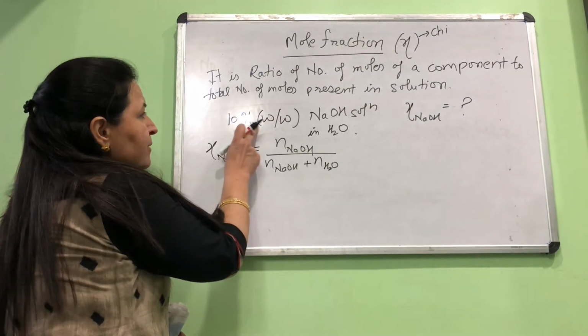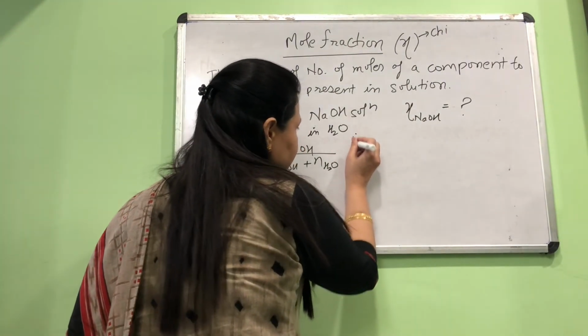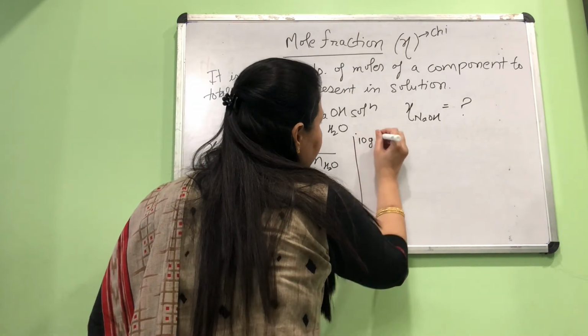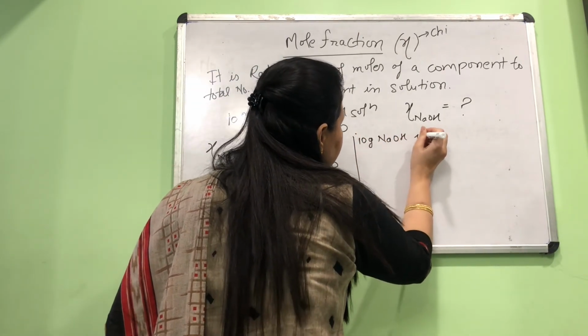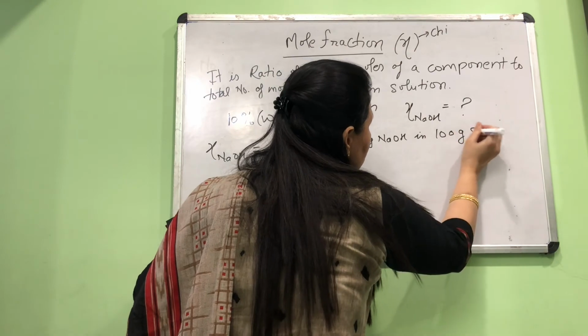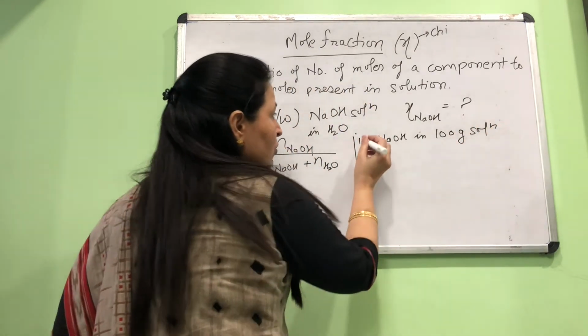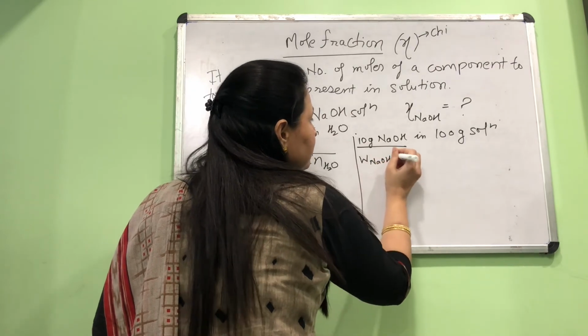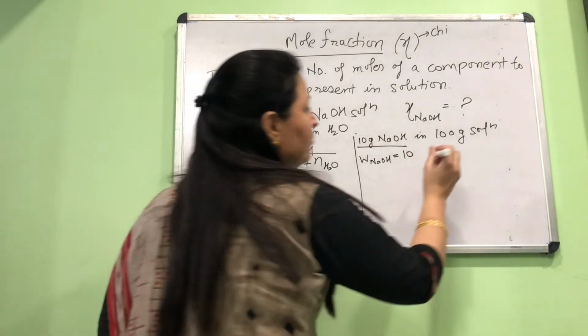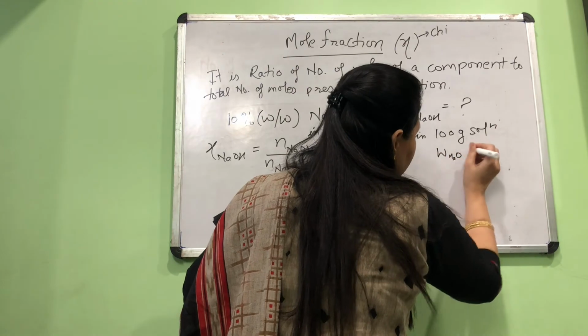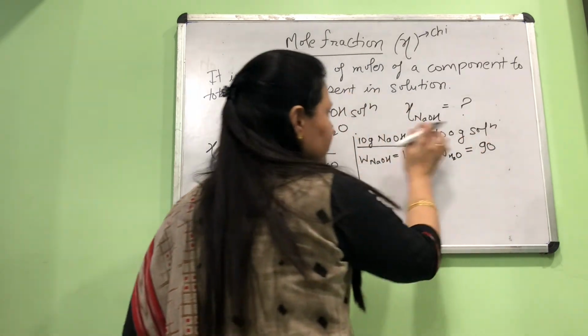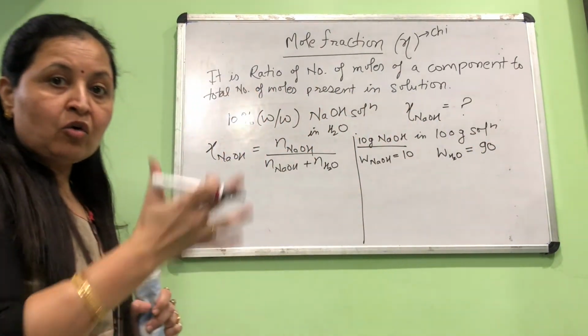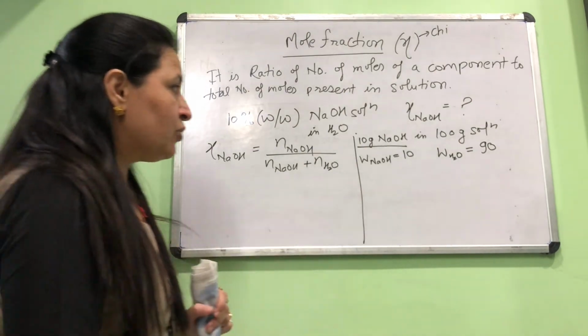As it is 10% mass by mass, it means that 10 gram NaOH in 100 gram solution. So this is mass of NaOH, which is 10, and what is mass of water? It is 90, because the difference will give you mass of water. The total mass of the solution is 100, mass of water will be 90.